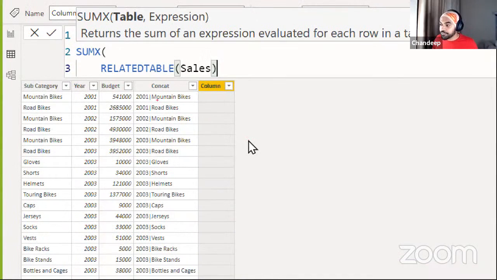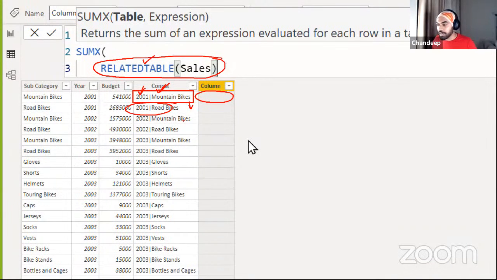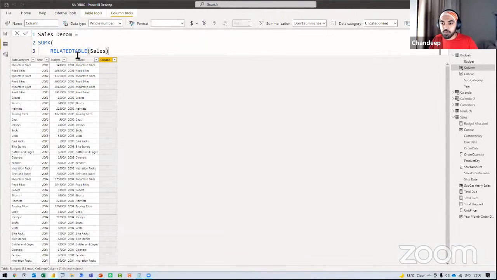That means if this filter goes from the budgets table and filters my sales table, I am going to see all the values of 2001 and mountain bikes. Now, the RELATEDTABLE function is going to contain all the filtered values for 2001 and mountain bikes in the first row. When it goes to the next row, the next filter, it gets all the values for that. But this RELATEDTABLE function actually delivers you a table as an output.